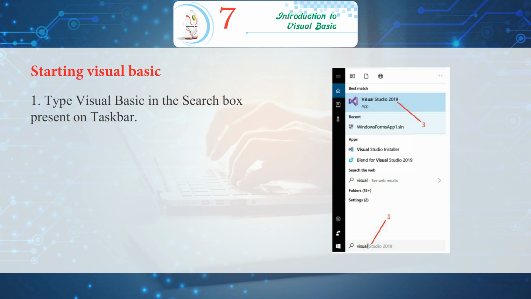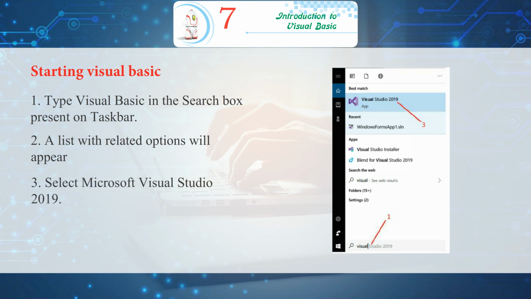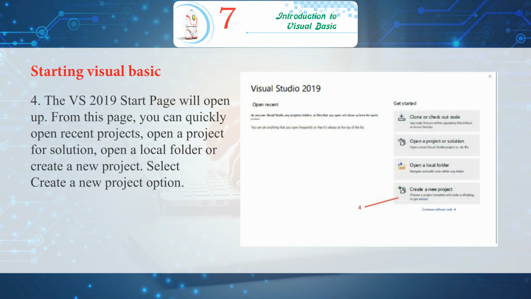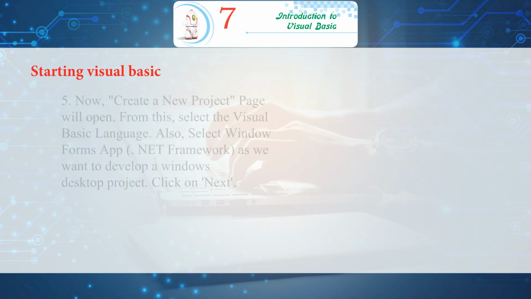Starting Visual Basic. After installing the software on your computer, follow given below steps to start Visual Basic. 1. Type Visual Basic in the search box present on taskbar. 2. A list with related options will appear. 3. Select Microsoft Visual Studio 2019. 4. The VS 2019 Start page will open up. From this page, you can quickly open recent projects, open a project for solution, open a local folder, or create a new project. Select Create a New Project option.